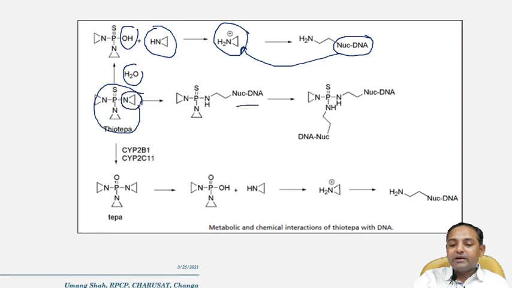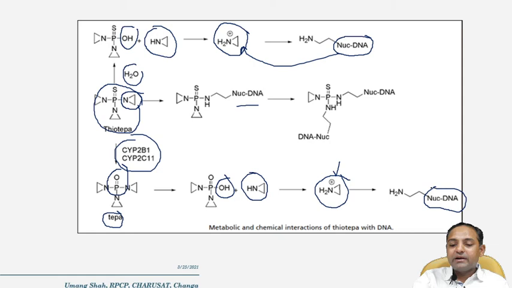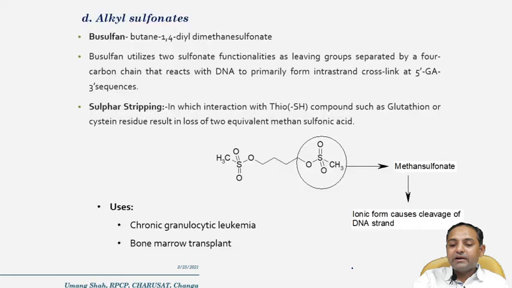Third, thiotepa is converted into tepa by cytochrome enzymes. So P=S is converted into P=O, and further it is hydroxylated, this ring separates out, and after that it is protonated to form a positive charge on nitrogen, and then it is alkylated by N7 of the guanine. This is how the metabolic and chemical interactions of thiotepa with the DNA occur.